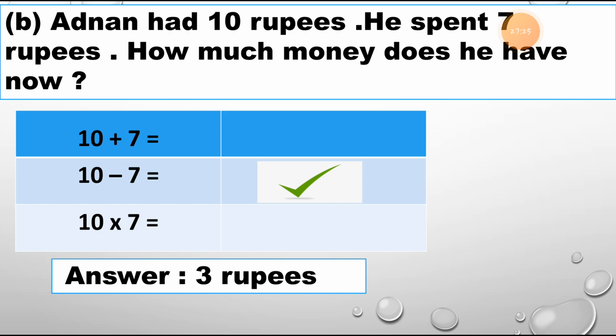If you spend 7 rupees from the 10, you have just 3 rupees left. So this is the answer, and this way you have to write down the tables and question, and the answer. You will write it as I show you on the screen. This way you have to write in the fair book, so you will understand better and your fair book will look very good.